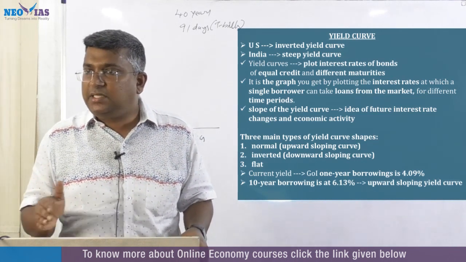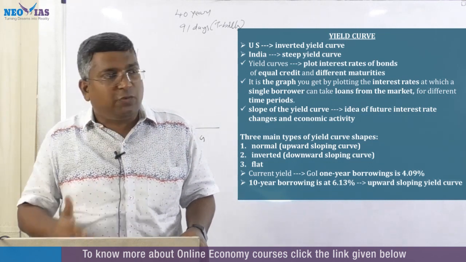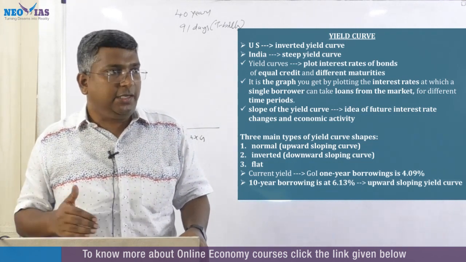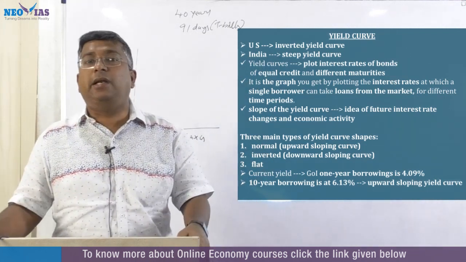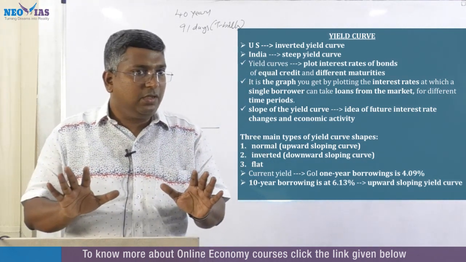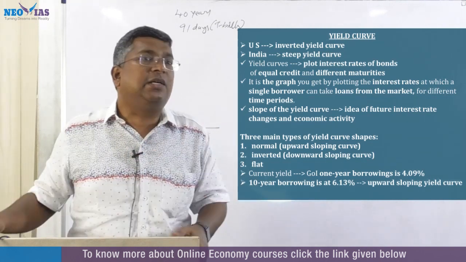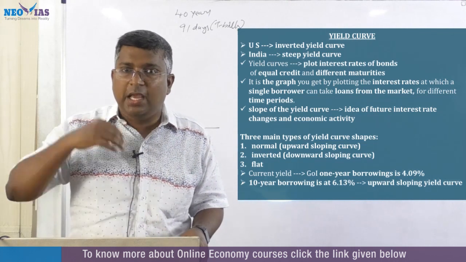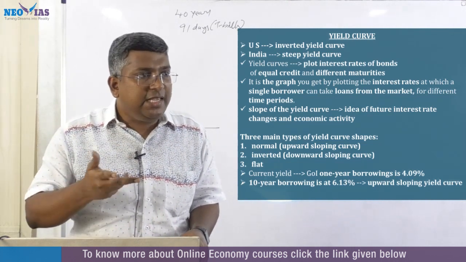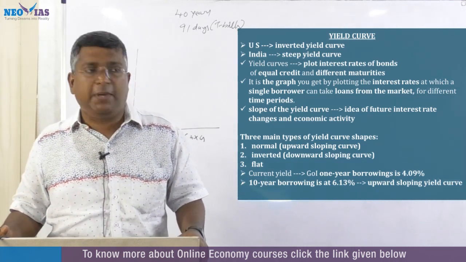Okay, so we'll first see why. In the US, what is the situation? I'll explain it later on. In the US, we are seeing an inverted yield curve. It's a yield curve, but it's inverted. There are different types of yield curves. I'll explain it. So why is it in current affairs? Because in the US, we are seeing an inverted yield curve. I'll explain what it is.